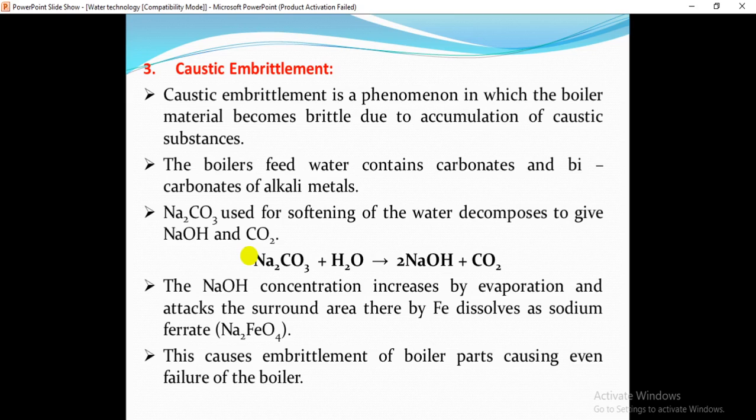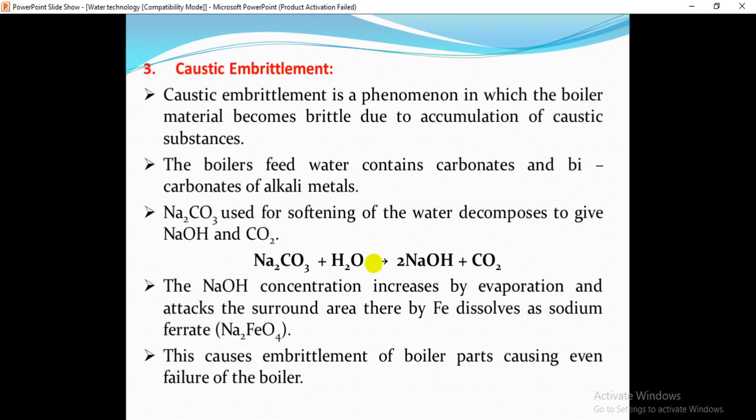This is the reaction: sodium carbonate reacts with the water and forms sodium hydroxide and carbon dioxide.